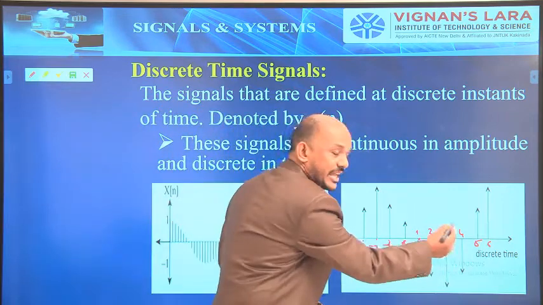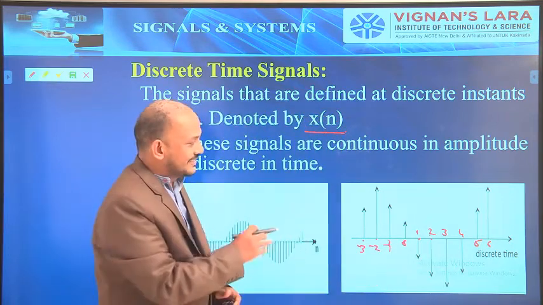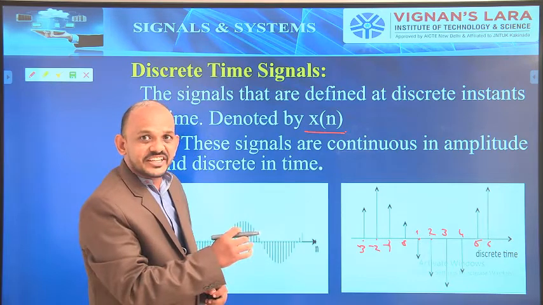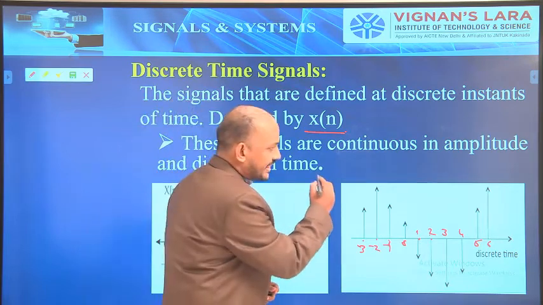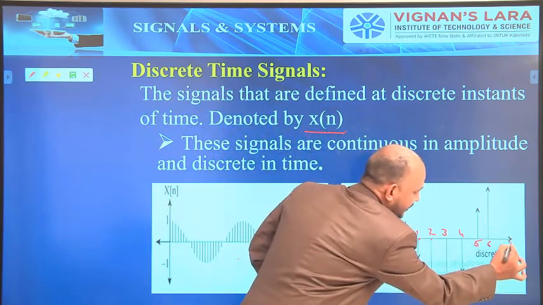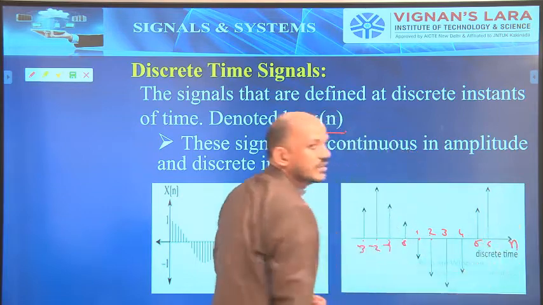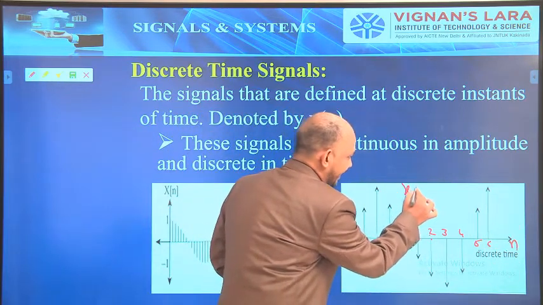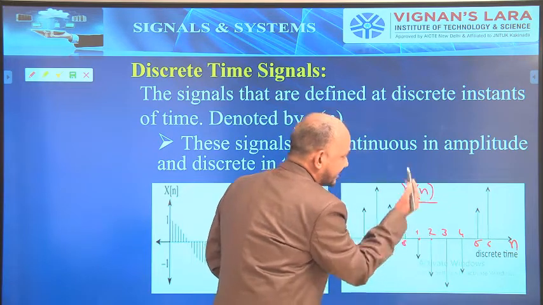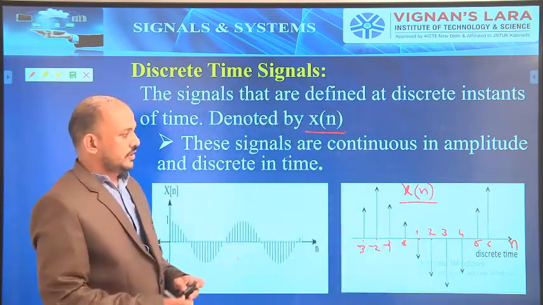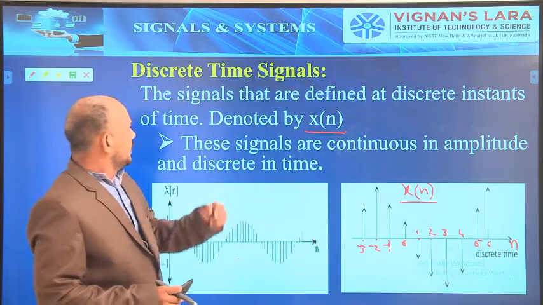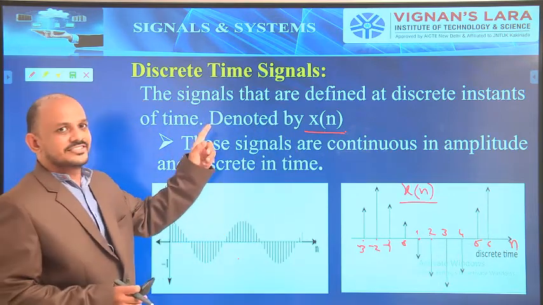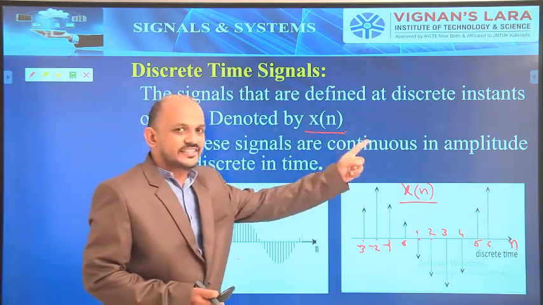There is no such type of values. Hence, it is nothing but time is discrete. Hence, it is represented with n. These functions will be considered as x of n. So here the signals that are defined at discrete instants of time,